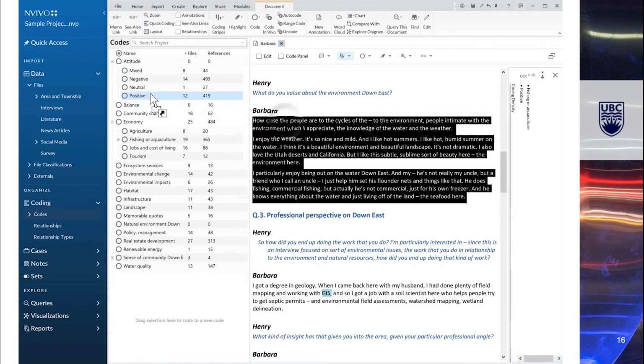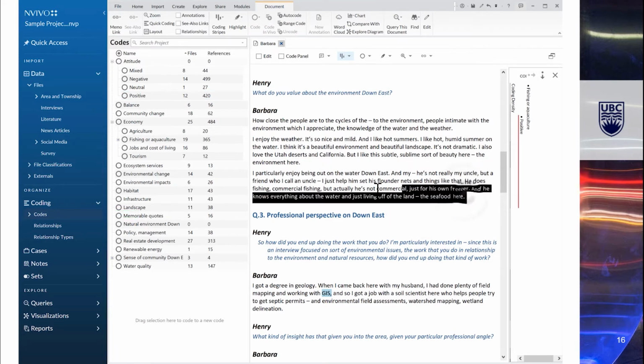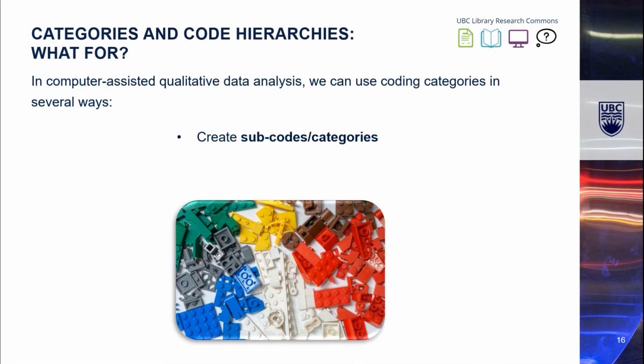For any given segment of data that the researchers were reading, a code was applied, if it was warranted, from the family of attitudes, and another code from the family of economy. So the researchers not only created subcodes or subcategories in their code list, but they also applied multiple codes for any given segment. These two practices are essential parts of using coding categories in computer-assisted qualitative data analysis.